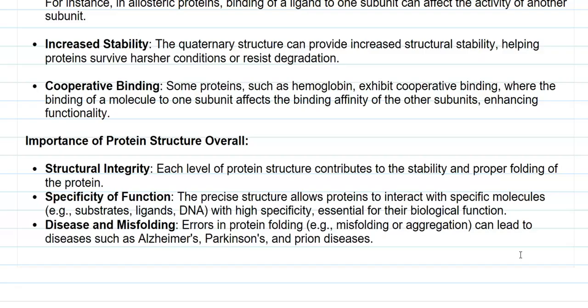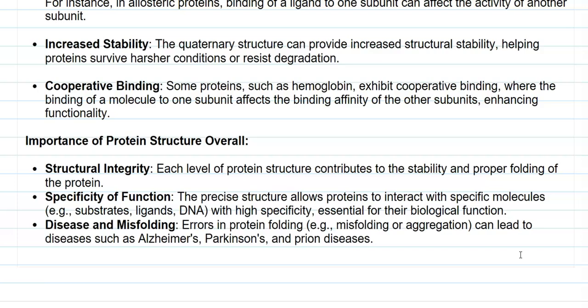That is, the protein is able to interact with DNA and helps in the replication of the DNA molecule or in the transcription of the DNA molecule. So, a high specificity of the protein is required for performing a biological function inside the living cell.